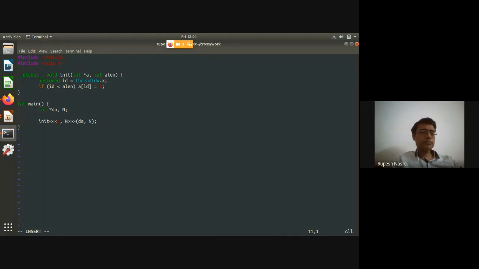Right? Now I need to define these, and I can as well have cudaDeviceSynchronize. Now DA I need to allocate, therefore I'm going to use cudaMalloc, ampersand DA. I need to give it size, let's say n into sizeof int.